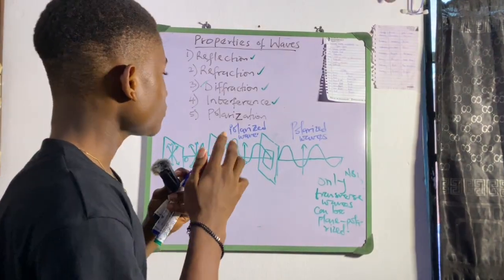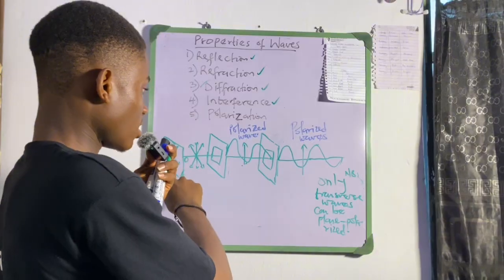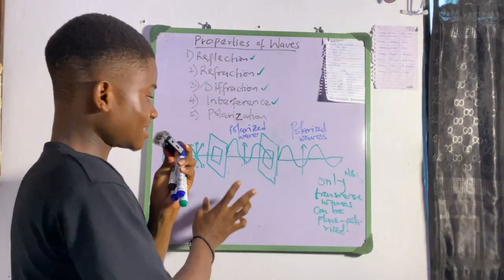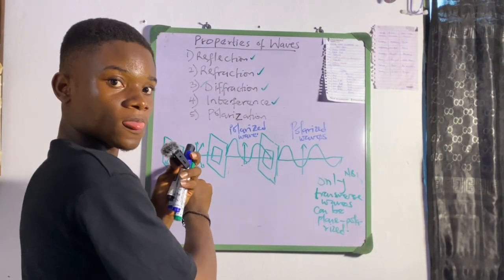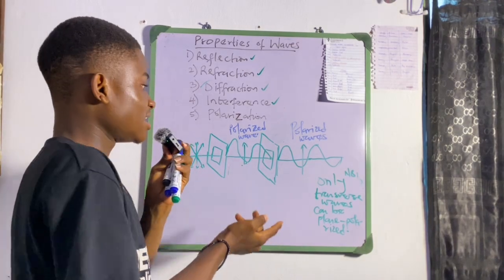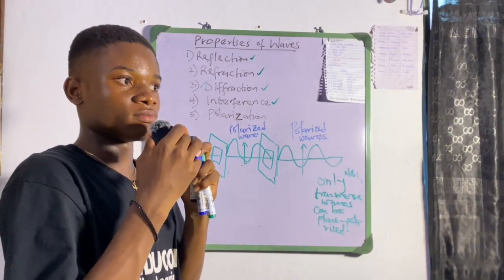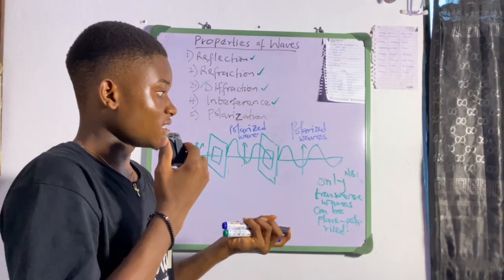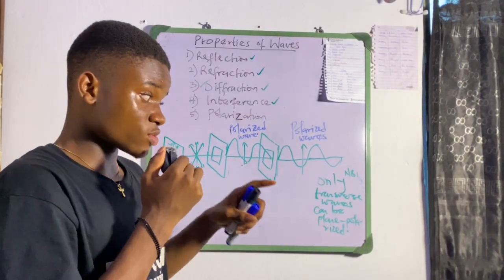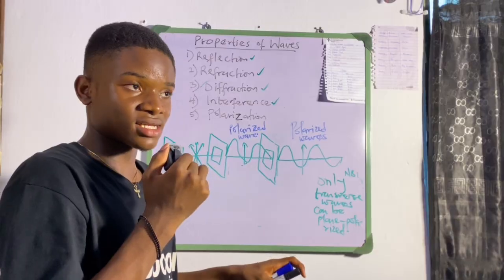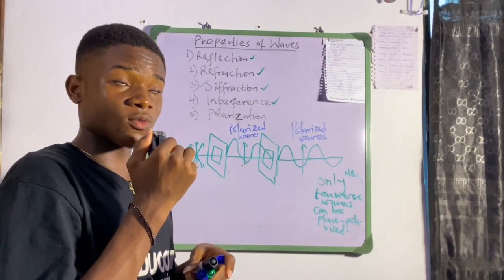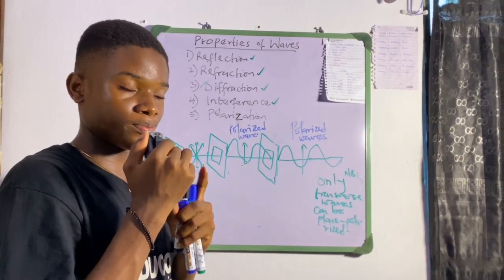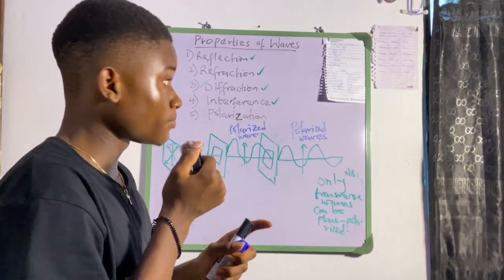Alright? So you can see this unpolarized light, okay? Unpolarized wave, or basically light, because light is one of the waves that can be polarized. In fact, only transverse waves can be plane polarized. Alright? Longitudinal waves like sound waves cannot be polarized. Okay, they can't be plane polarized.